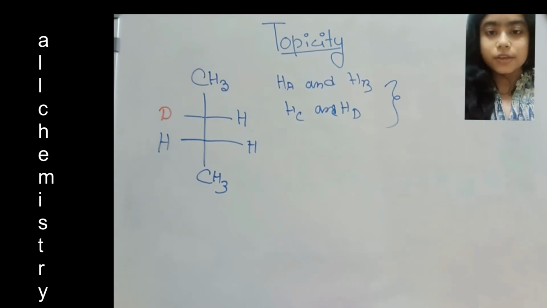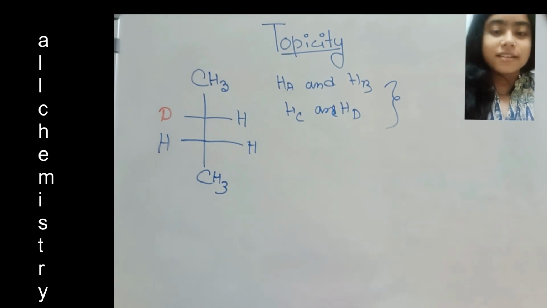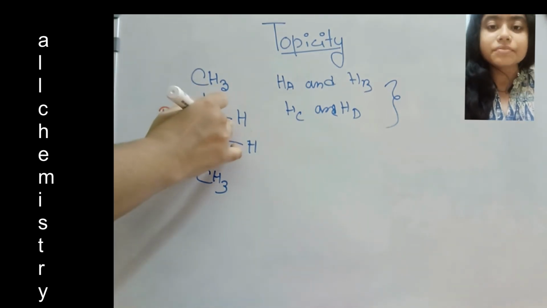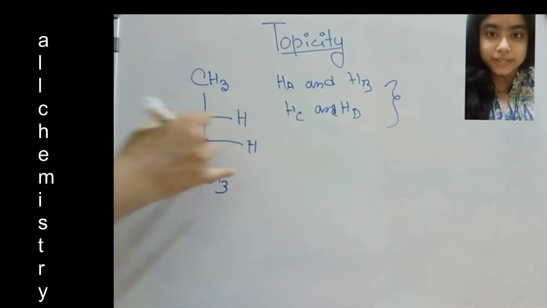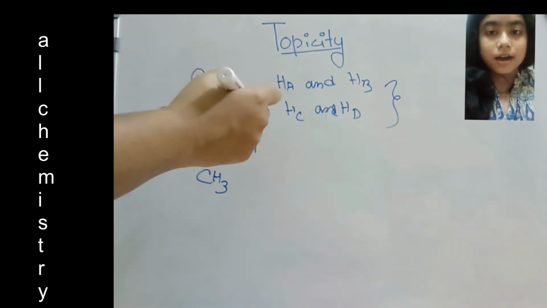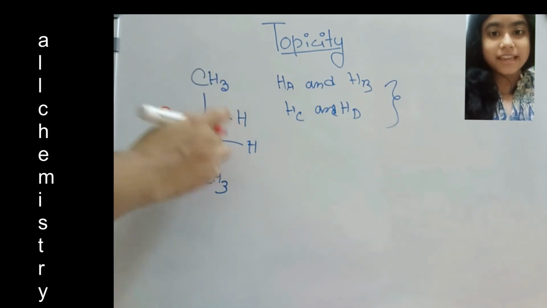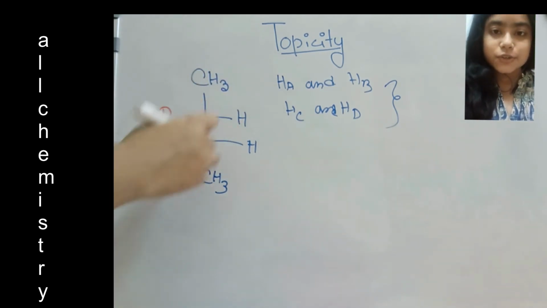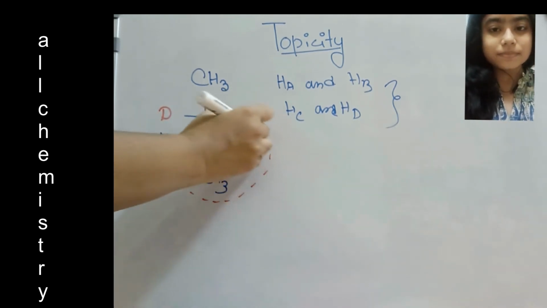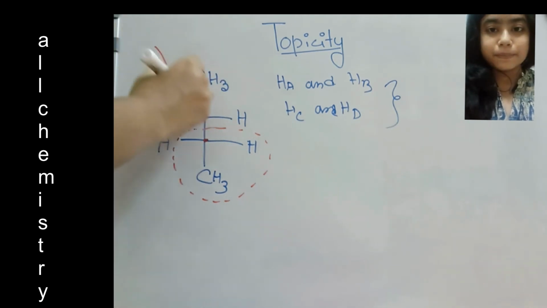Okay. Now we have to find out whether it is R or S. What will be the nomenclature for these chiral centers? We have two chiral centers here. If we see the R and S here, we can put the priority groups. Suppose this is the first chiral center.